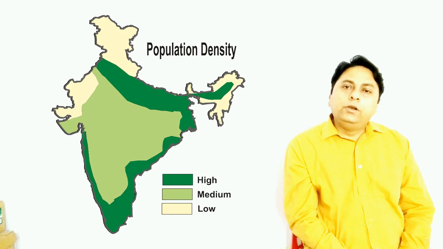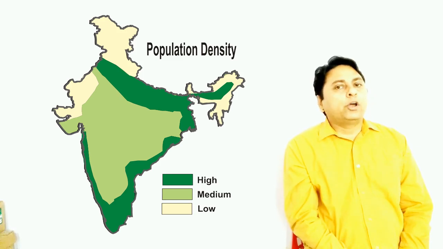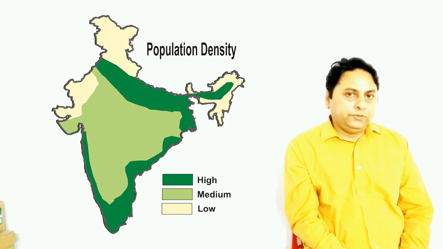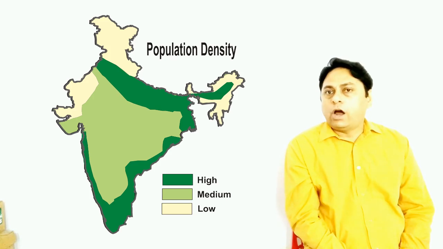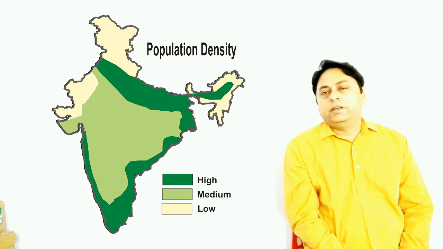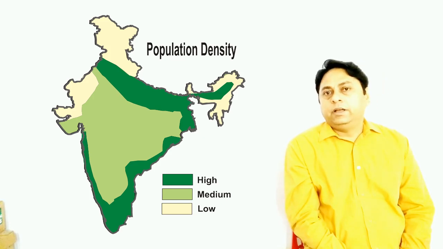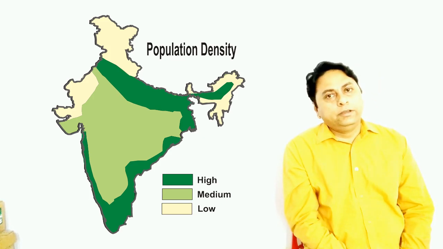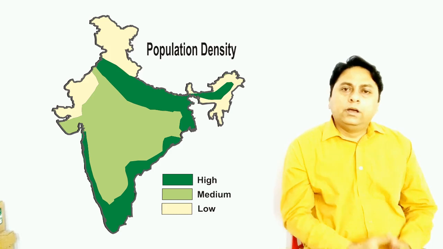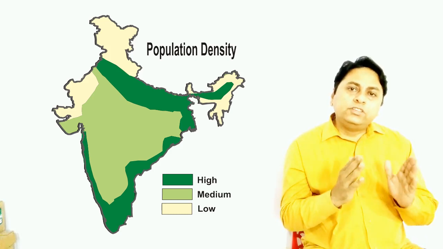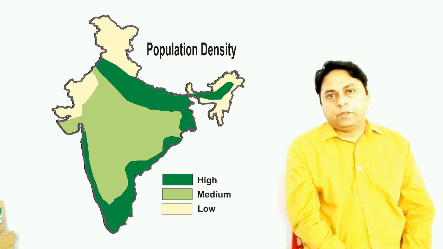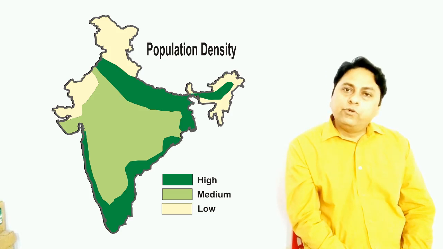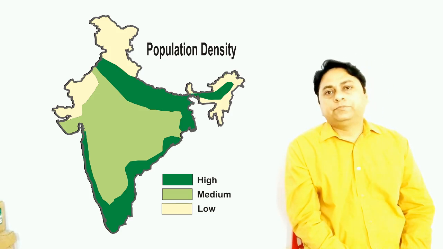Now let's talk about low density areas. Which part of the country has low population density? The first name you can write is Arunachal Pradesh. As per census 2011, Arunachal Pradesh had the lowest population density, only 17 persons per square kilometer. Then Mizoram, Nagaland, Manipur, Sikkim. You can say that in the entire northeastern states except Assam, population density is low. Population density is also low in Jammu Kashmir, Himachal and Uttarakhand.